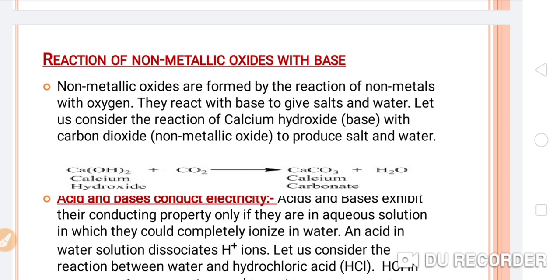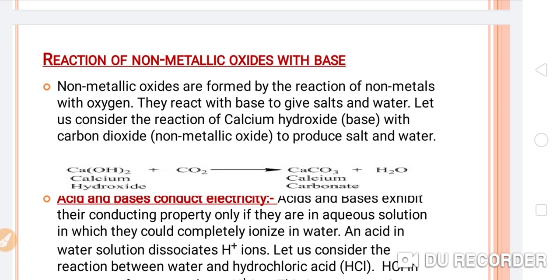So students, why are we saying that non-metallic oxides are acidic oxides? This is the reason behind it. When a non-metallic oxide reacts with water, it converts into its respective acid. That is the reason we say that non-metallic oxides are acidic in nature.